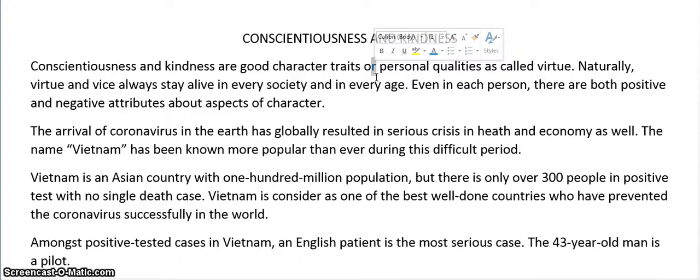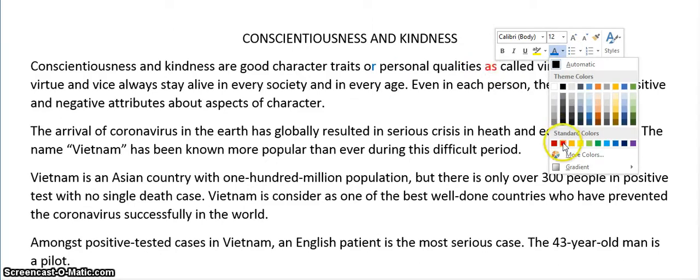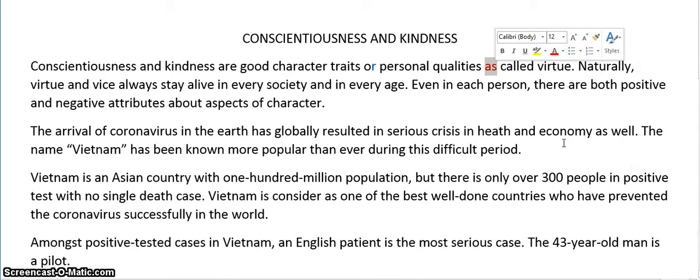Okay, so personal qualities as called virtue. Now I'm going to put a red flag here because I've noticed with this student, the red flag here is for her to focus on the linking word as. Sometimes she's had problems by not finishing off the sentence connection after the word as. So this is a red flag telling her to pay attention and practice using the word as. Okay, now let's fix this up.